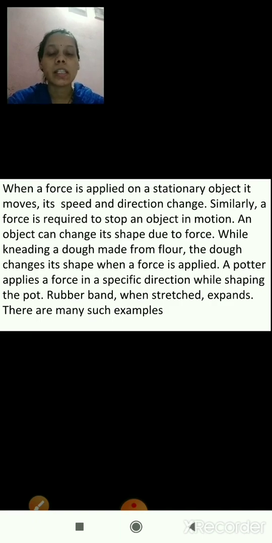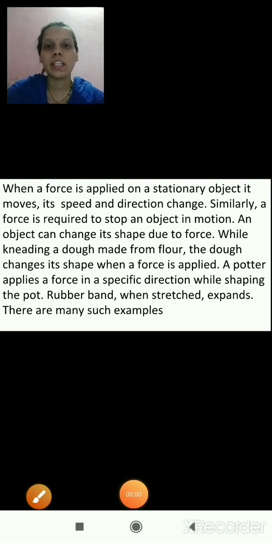Then we have seen force is a vector quantity, as it is expressed in magnitude and direction. Then we have seen one experiment which shows non-contact force, an example of non-contact force.